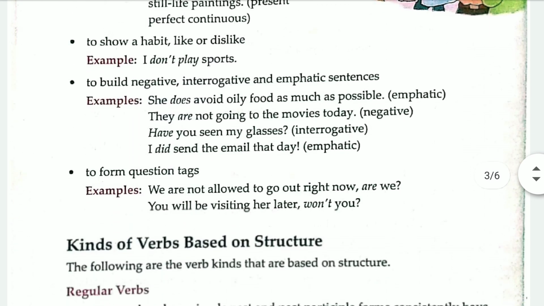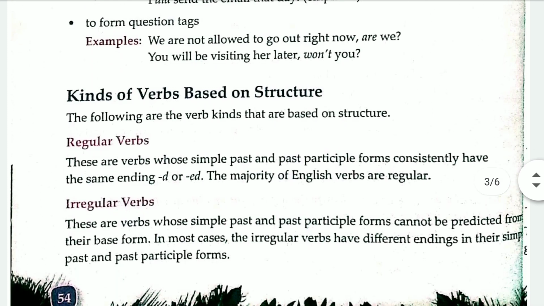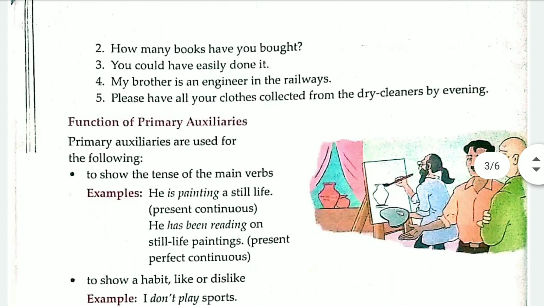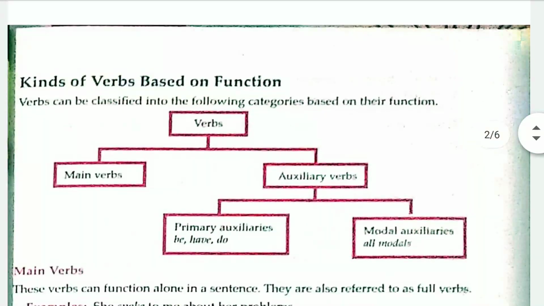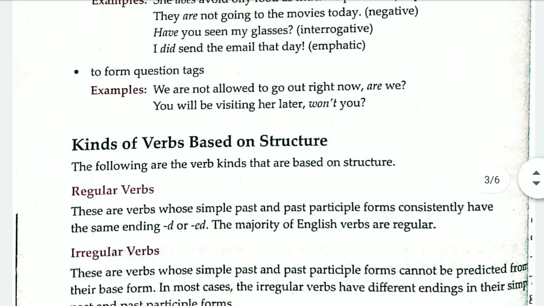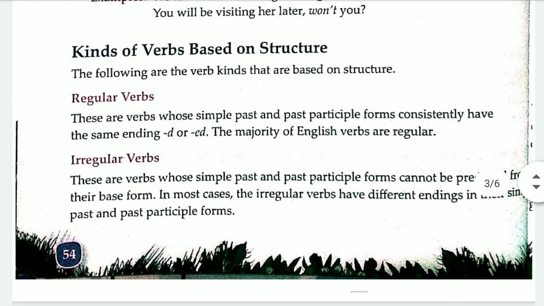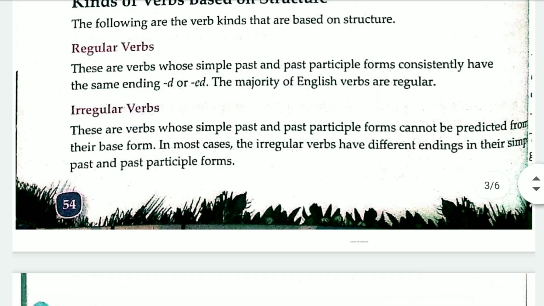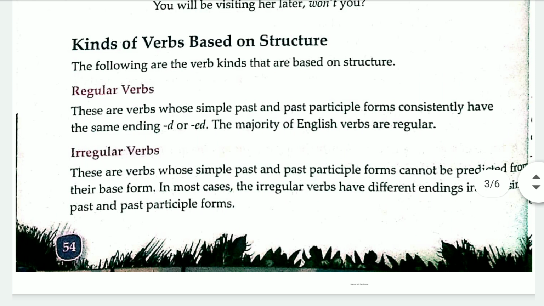And now we'll continue. Now we'll see kinds of verbs based on structure. Earlier we saw kinds of verbs based on function, and now we'll see kinds of verbs based on structure. The following are the kinds of verbs based on structure. Earlier we saw main verb and auxiliary verb, and here we will see regular verbs and irregular verbs.